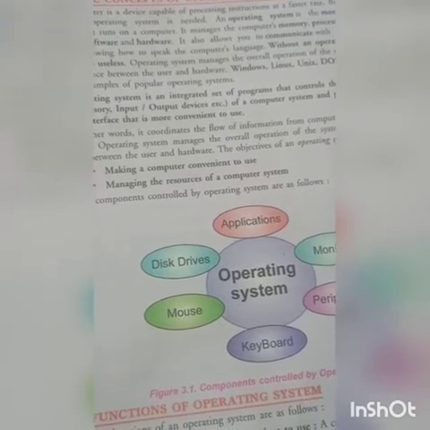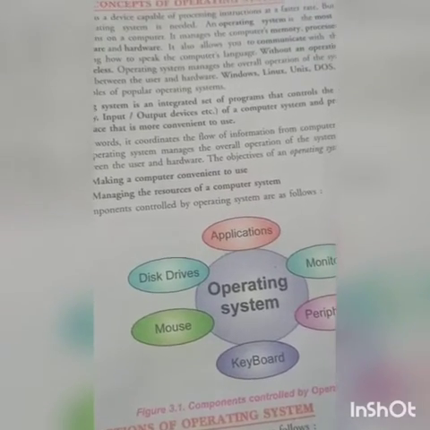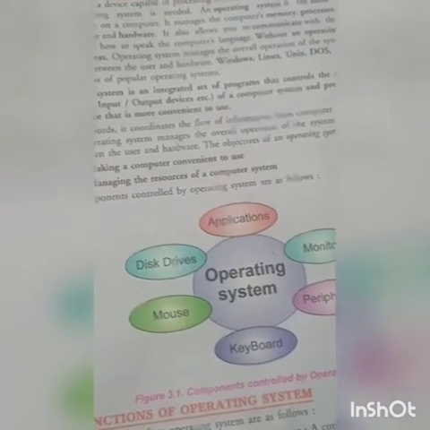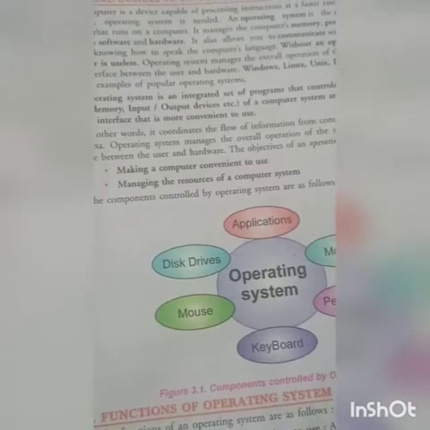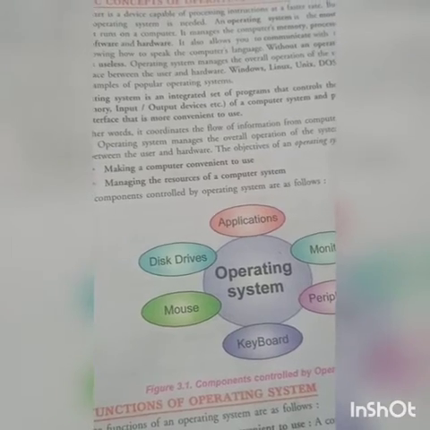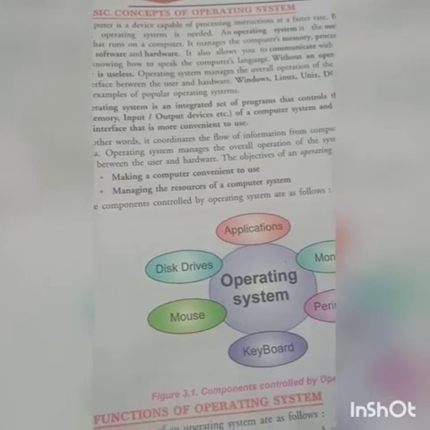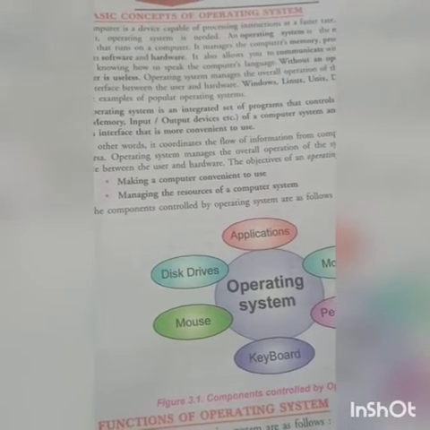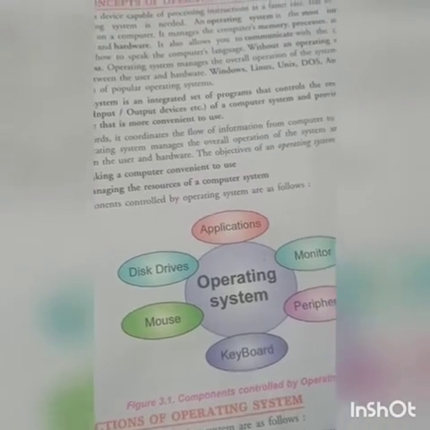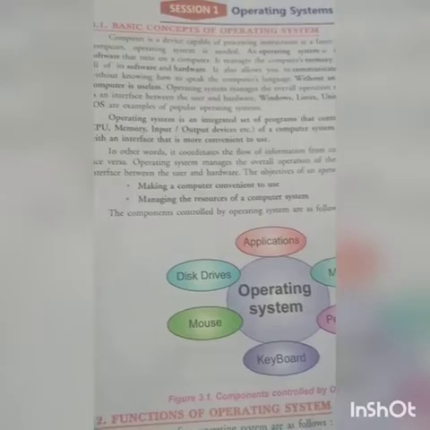In the same way, the operating system is the interface between user and hardware. User means the human being who operates the computer. The second is all the hardware resources. So keep this in mind, children. The operating system is used to manage all the overall activities of a computer, or in other words, it is the interface between user and hardware. So simply, this is the definition of operating system.